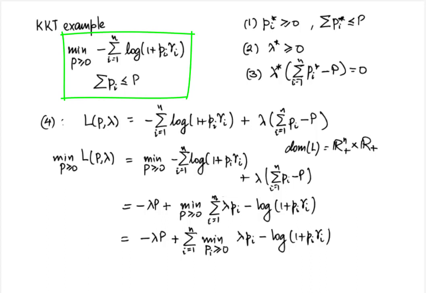Now let us look at the ith minimization problem separately, which is rewritten here. Now the KKT condition says that if we substitute lambda star here, then pi star is the minimizer of the Lagrangian. In other words, the fourth KKT condition can be written as pi star is equal to arg min over pi of lambda star pi minus log(1 plus pi gamma i).